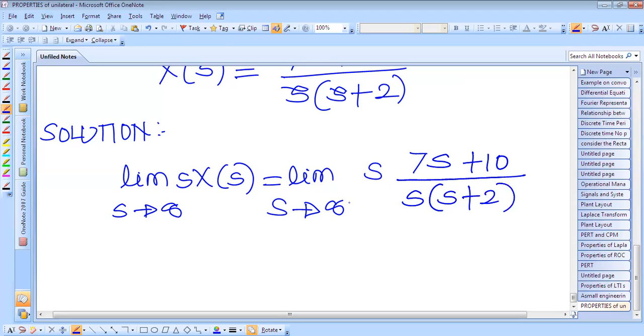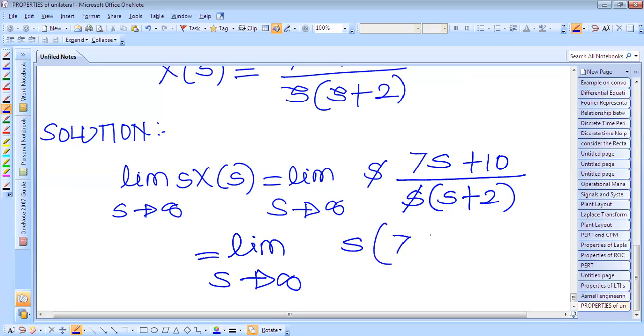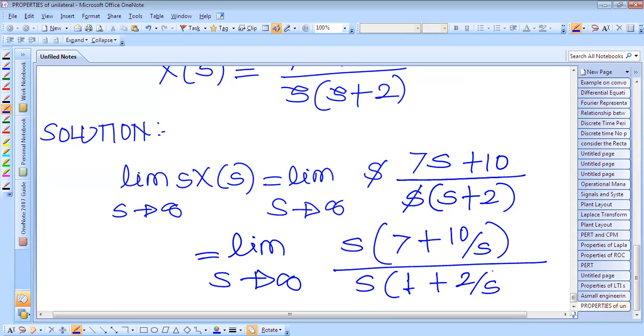Okay, so here s is cancelled, and now we can take s outside from the numerator. So bracket will be 7, and this is 10 by s. Similarly, from the denominator we can take s outside. So what will be there in the bracket? 1 plus 2 by s.